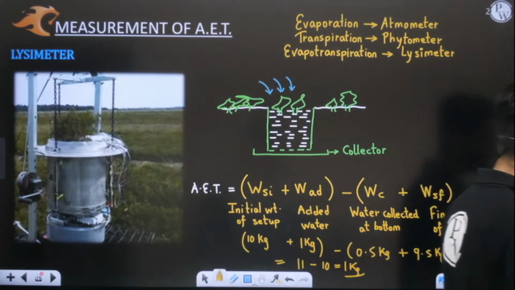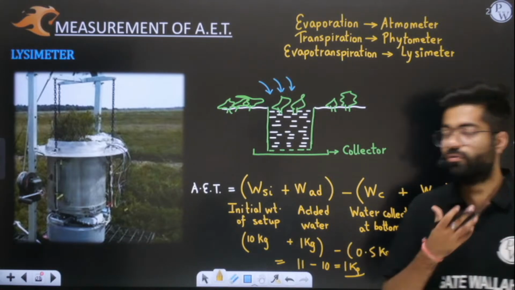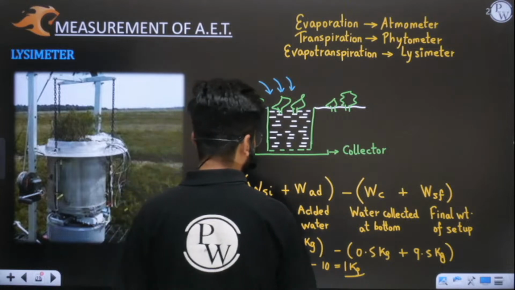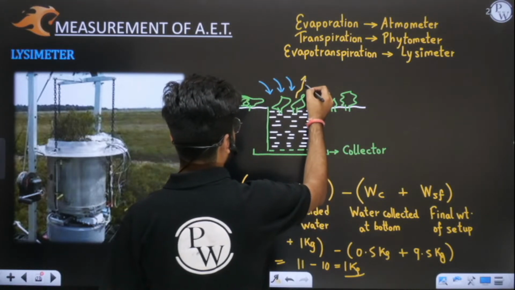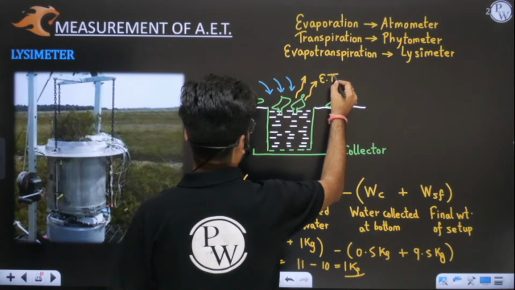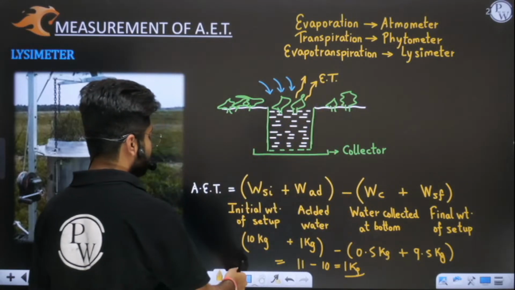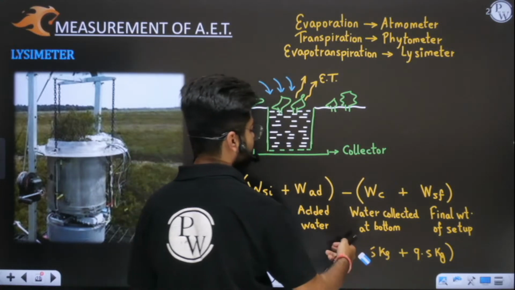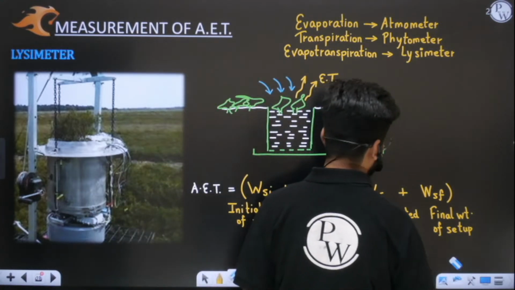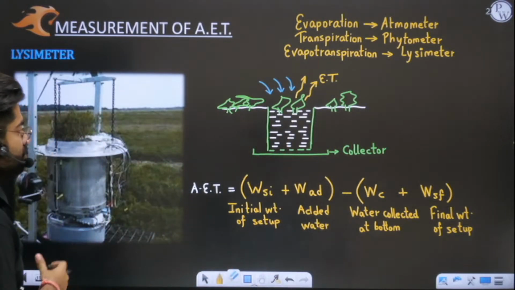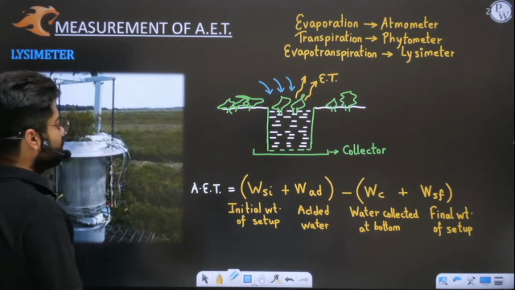Yes or no? Have you understood this? Obviously the water which is missing from here has gone out in the form of evapotranspiration, from the leaves of your crops. So I hope this is clear to you. With the help of a simple water budget equation, we have easily computed your actual evapotranspiration. So this is a kind of field method.